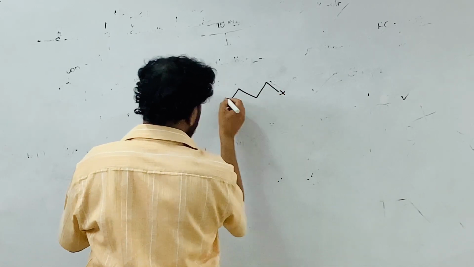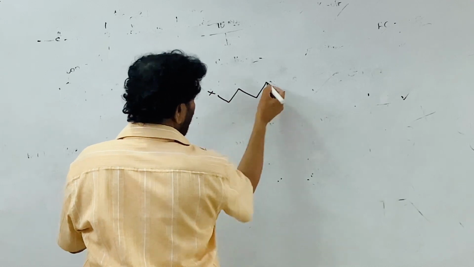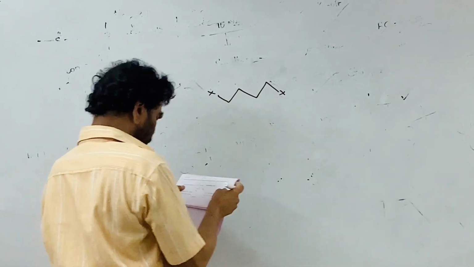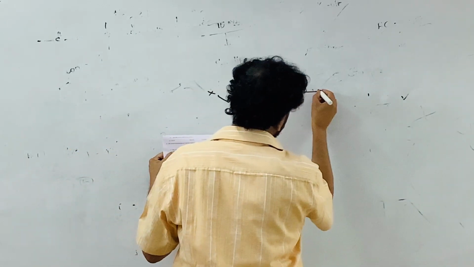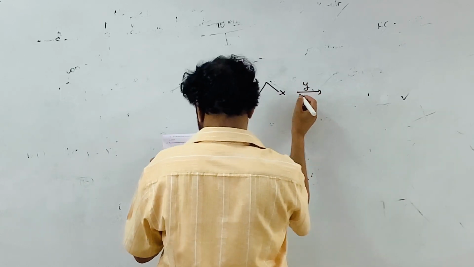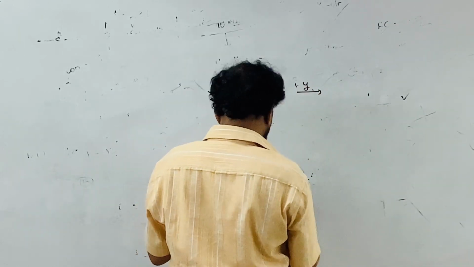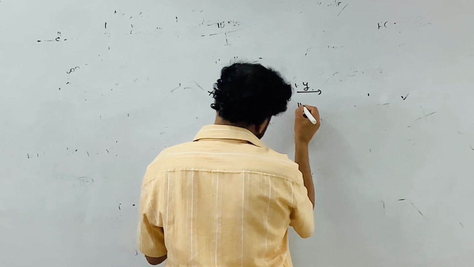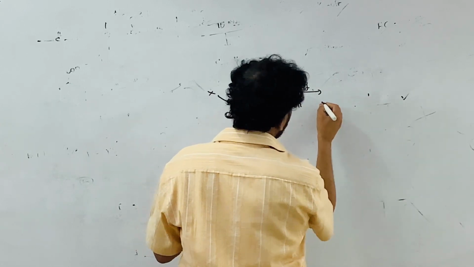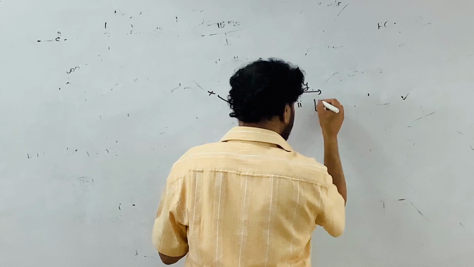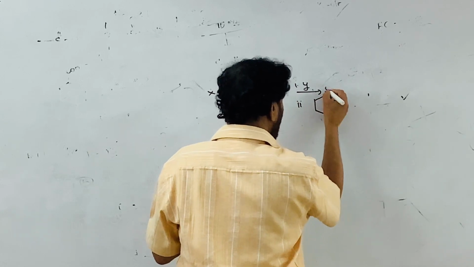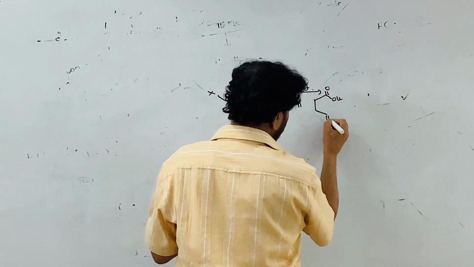This is X, this is X. Now it is treated with some reagent Y, and after that it is treated with adipic acid, a carboxylic acid.